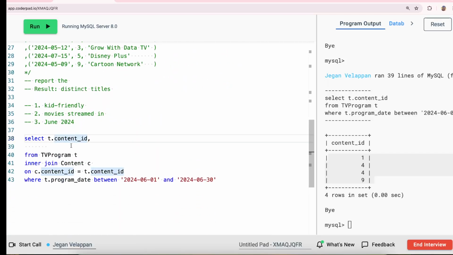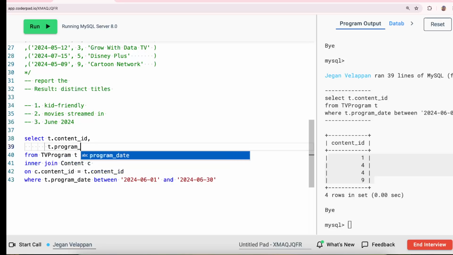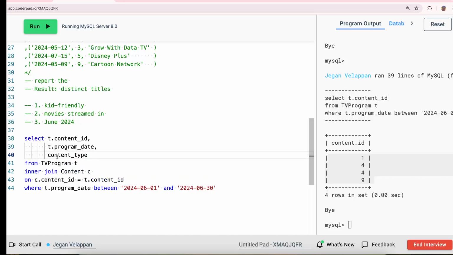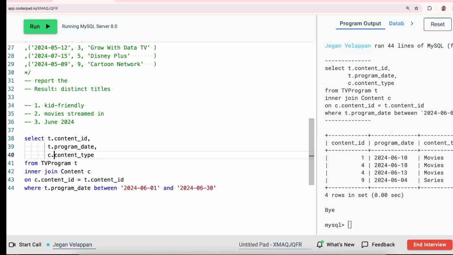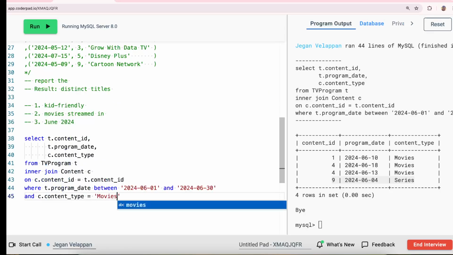So we can get the date here, t.program_date, and then c.content_type. If we run this, I can see the content type is movies and there is one series. So we need only the movies. So we say c.content_type equal to movies, right?